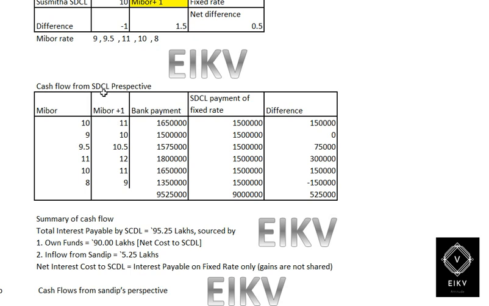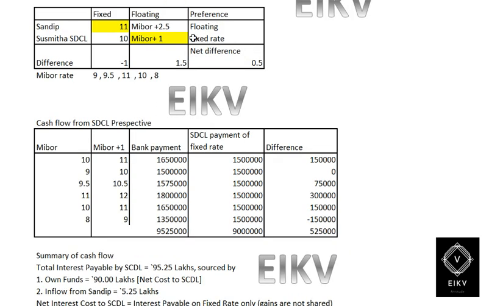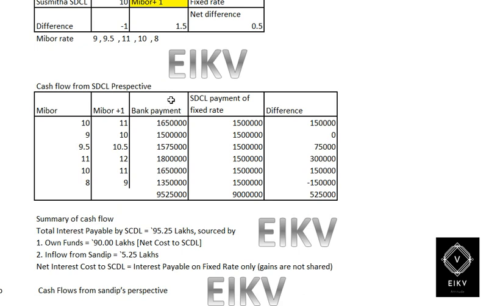So here I made a table for the cash flow of SCGL Limited. So from SCGL's perspective the MIBOR will be as explained in the illustration. It will be 10, 9, 9.5, 11, 10 and 8. So over here the floating rate will be MIBOR plus 1%. So MIBOR would be 10 and 10 plus 1 is 11, 9 plus 1 is 10, 9.5 plus 1 is 10.5, 11 plus 1 is 12, 10 plus 1 is 11 and 8 plus 1 would be 9.